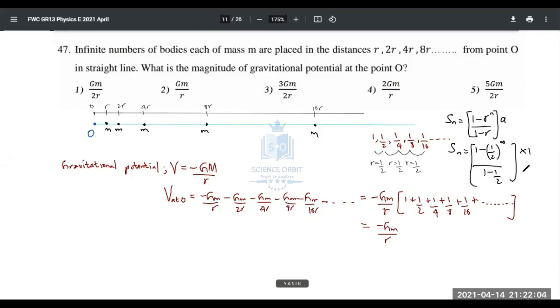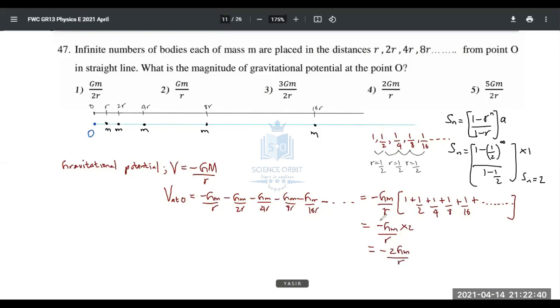So finally, half to the power infinity is 0, because 1 to the power infinity is 1. Let's say 1 to the power 1000 is 1, and 2 to the power 1000 is a very large value. So 1 over a very large value is almost 0. 1 minus 0 divided by 1 minus half, that is half. So it is 1 divided by half, it's actually 2. When you add all these things, it's 2. So into 2. O-level maths is involved here. So the final answer is minus 2Gm over R.